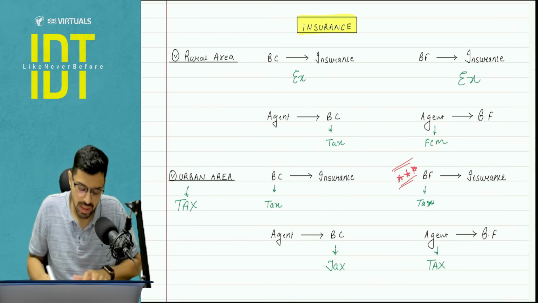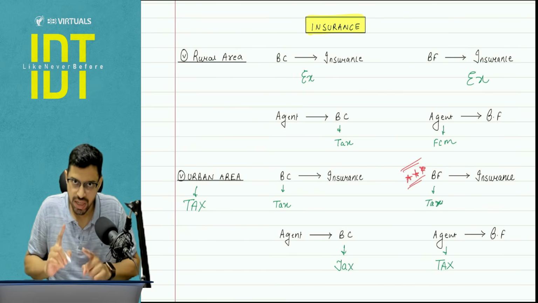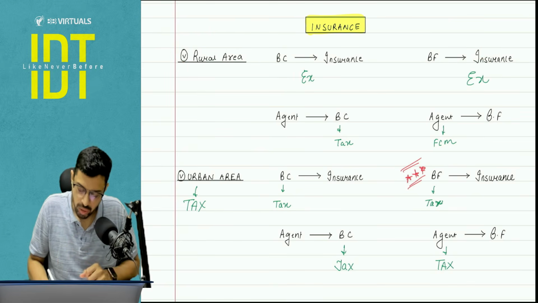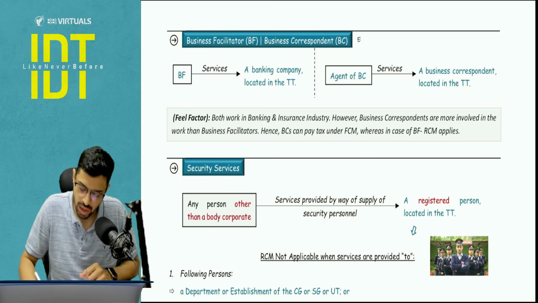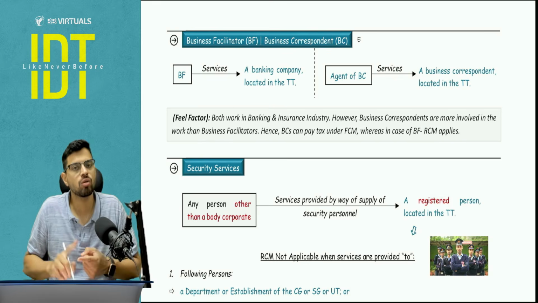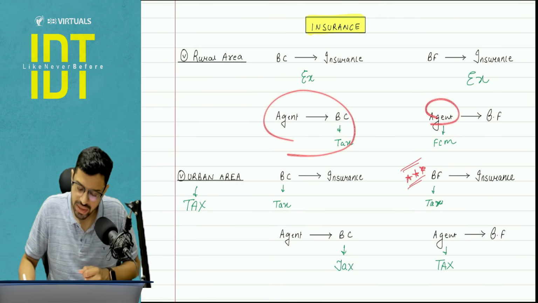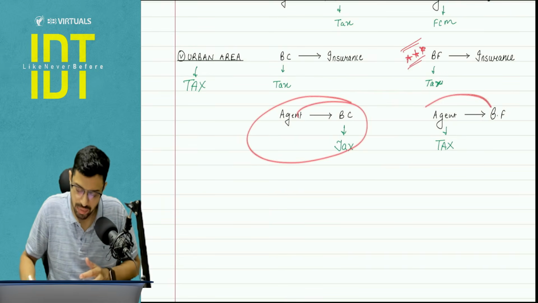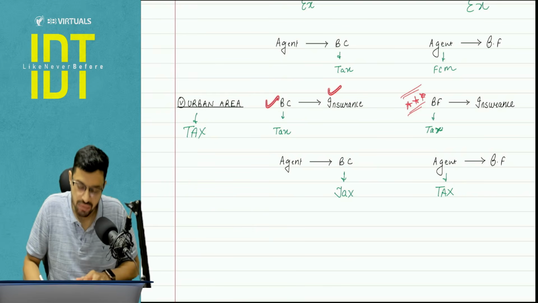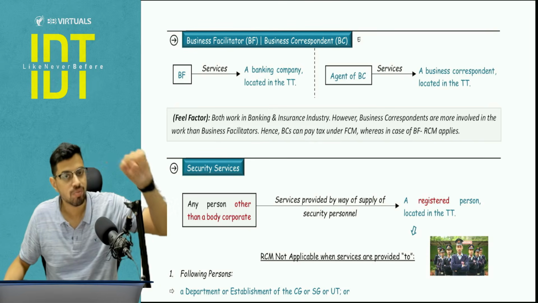But when I cover the insurance industry under rural area, BC BF is exempt, that is same as banking industry, but agent and intermediary services are not exempt. So agent giving services to BC, you are going to tax under RCM. Why? Because if you see this entry carefully, they have not written banking company here. It includes an insurance industry as well. So here you will apply RCM, but agent giving services to BF, you will apply FCM. Okay. And if it's an urban area, everything will be taxed. This is same as we covered above. What about this? BC giving services to insurance, tax, and BF to insurance, because here they have used the word banking. BF giving services to banking, not insurance.